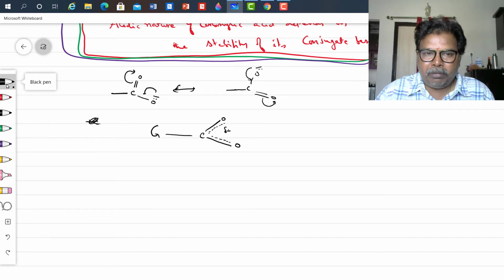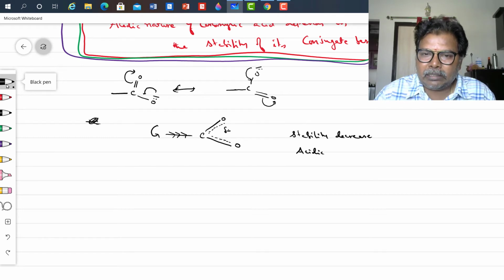Now any group which pushes electrons towards the carboxylate ion, stability decreases. Acidic nature decreases.